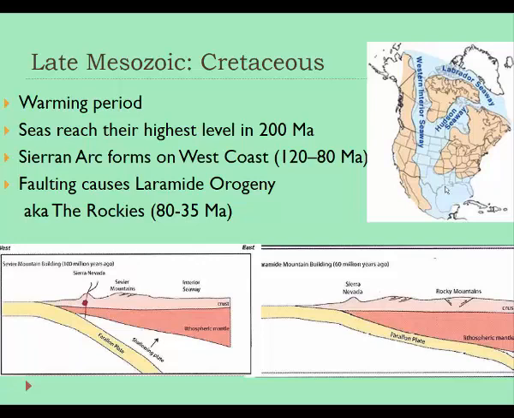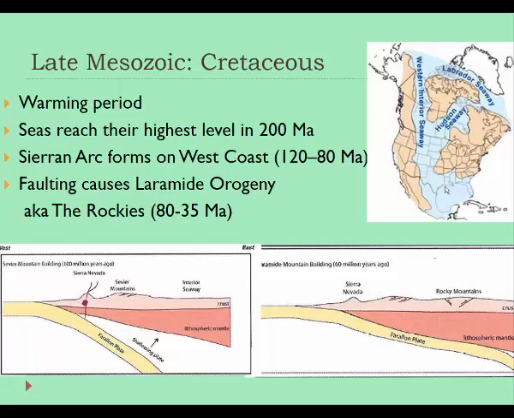And as we discussed, there's also a lot of subduction going on along the west coast of America. So the Sierran Arc forms, and that was that range of volcanoes created by the subduction of the Farallon plate that we've talked about a few times. So a plate that was subducting underneath California at that period of time was bringing down volatiles, creating magma, and creating volcanoes. And we walk around on the old magma chambers, or plutons, that are the evidence of that past magma. So that was going on between about 120 and 80 million years ago.